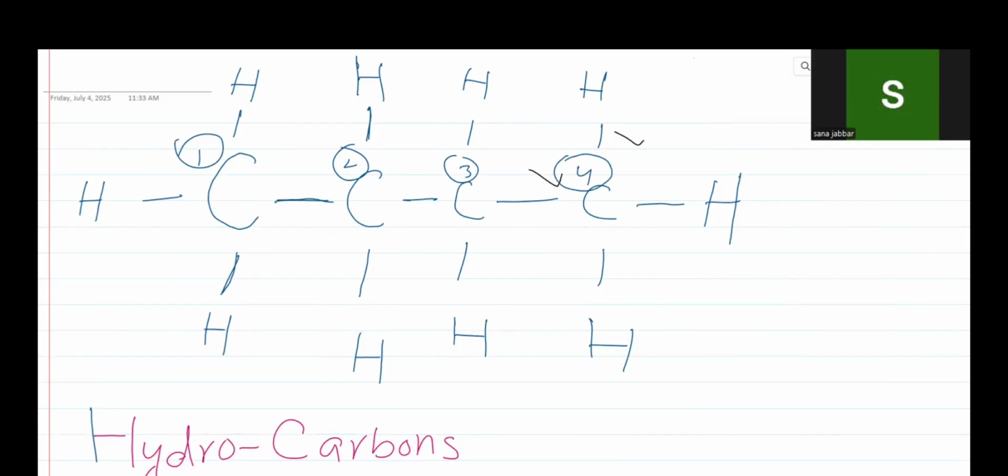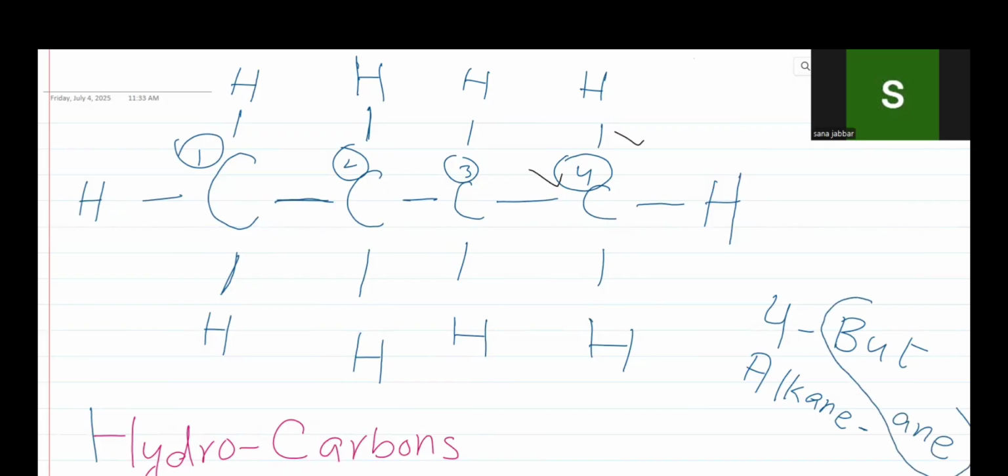In chemistry language, the fourth is known as but-, and the alkane group, I'm going to give you details about the alkane group further on. Alkane means -ane. So we have made the structural formula of butane.